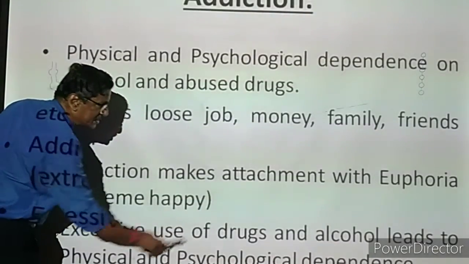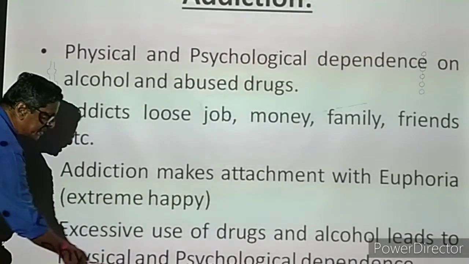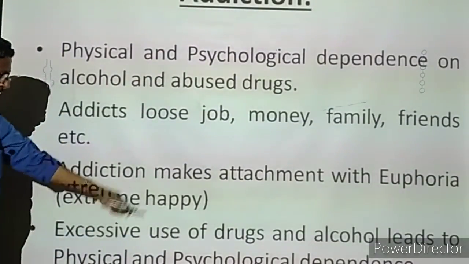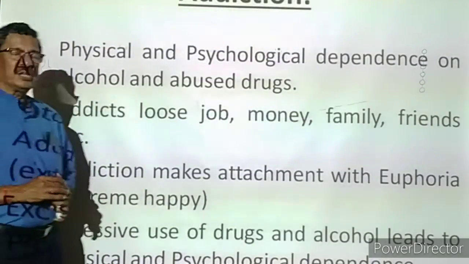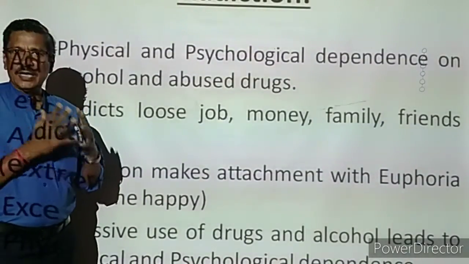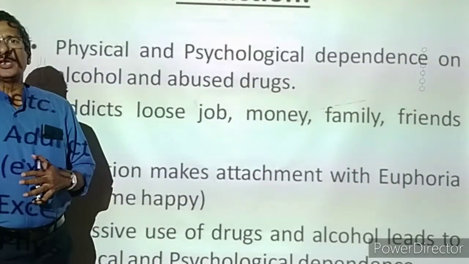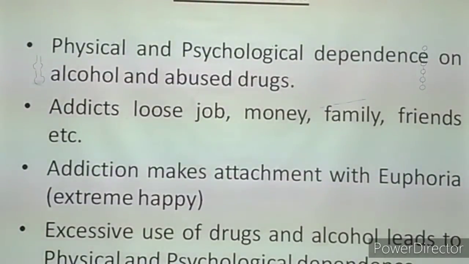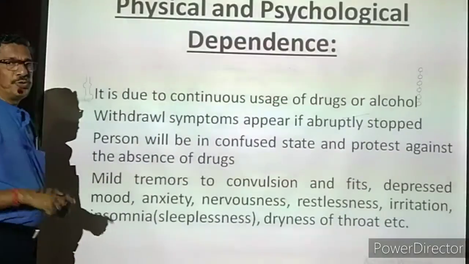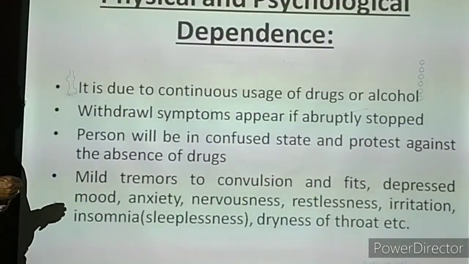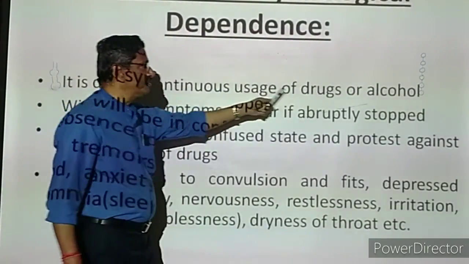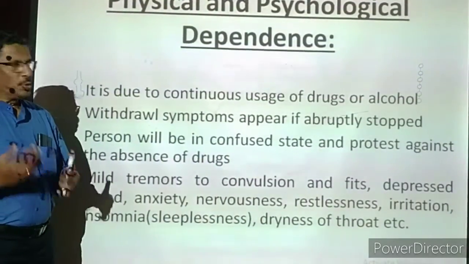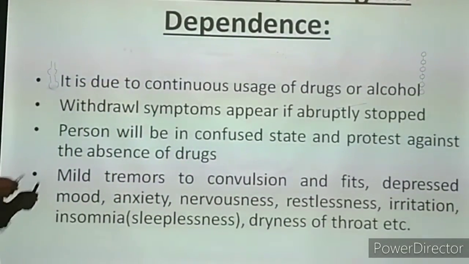Then excessive use of drugs and alcohol leads to physical and psychological dependence. Physical, that point is already there. So physical and psychological dependence. At that particular stage, what will happen? They are depending on the drug or alcohol, but they don't want food or anything. They want only this alcohol or abused drugs. How far is it affecting the body and the mind? We have to see. It is due to the continuous usage of drugs. That means they use drugs or alcohol continuously, every day, even one day, 2 times, 3 times they will consume this.